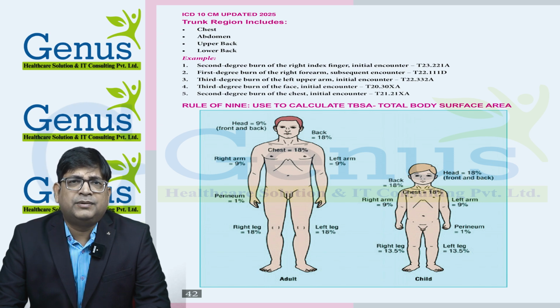Then the fourth digit denotes the degree of burn. In this case, it's a second degree burn of right index finger, so the fourth digit is 2. If we make it a third degree burn of right index finger, then the fourth digit will change to 3.